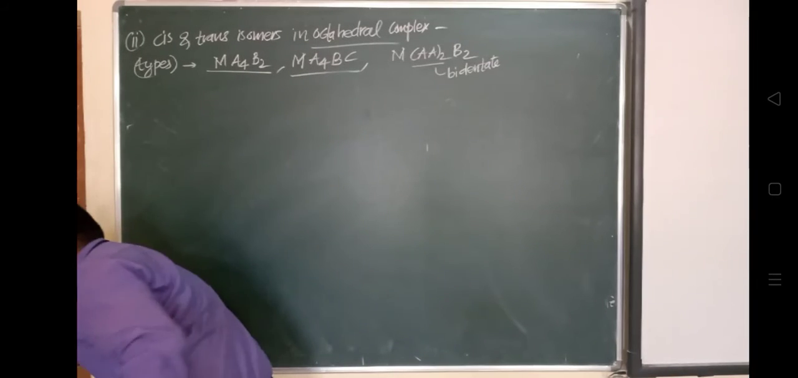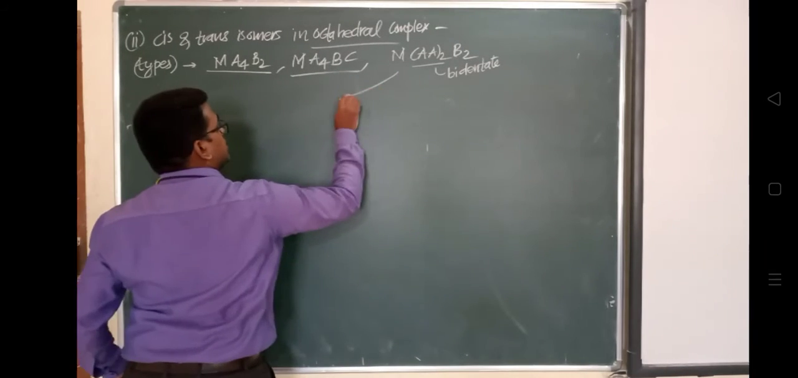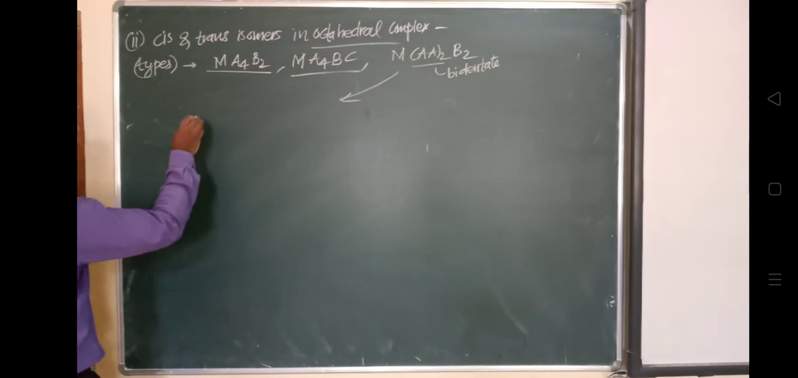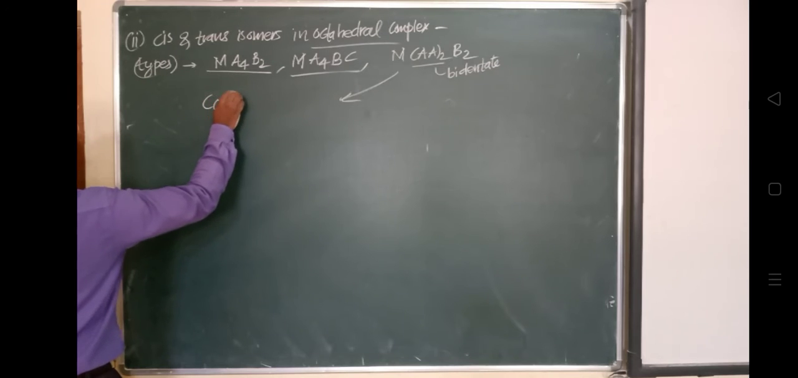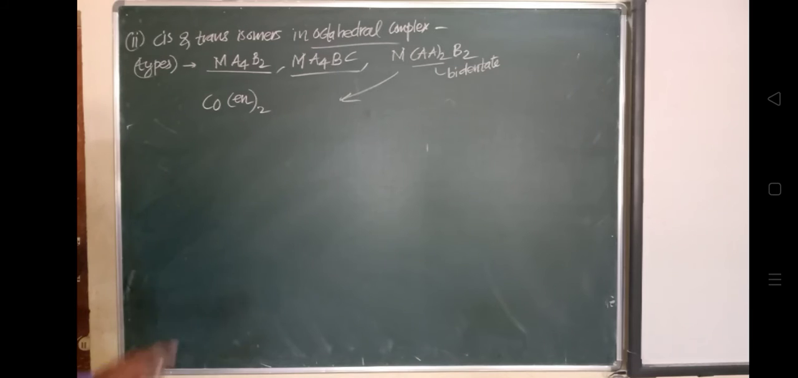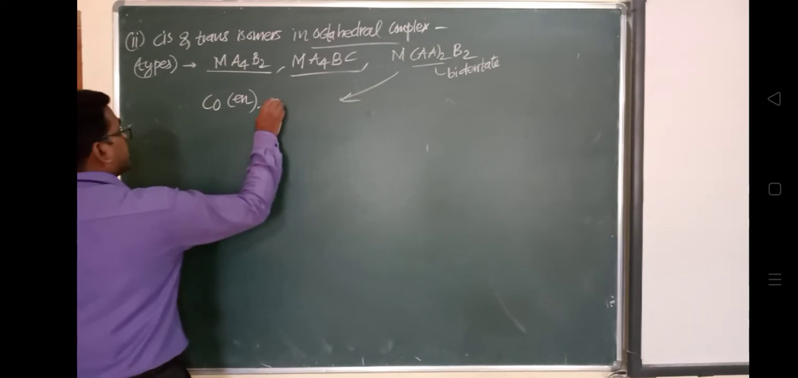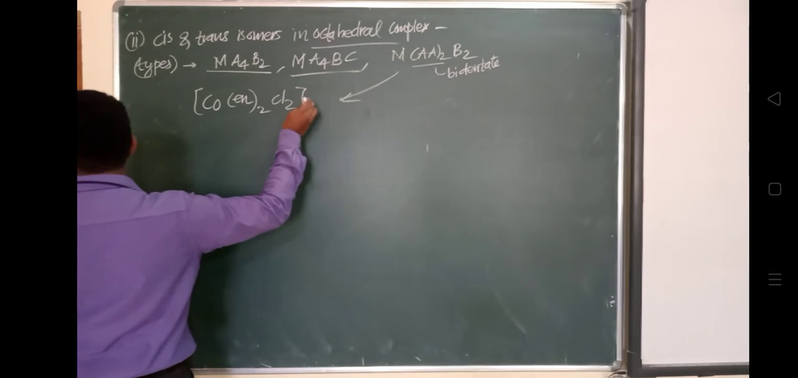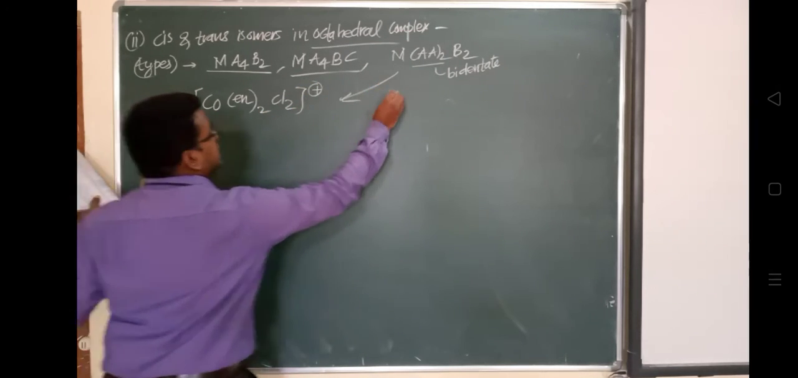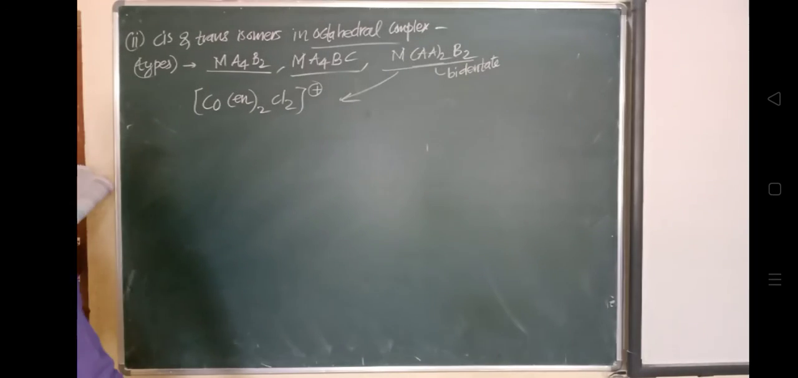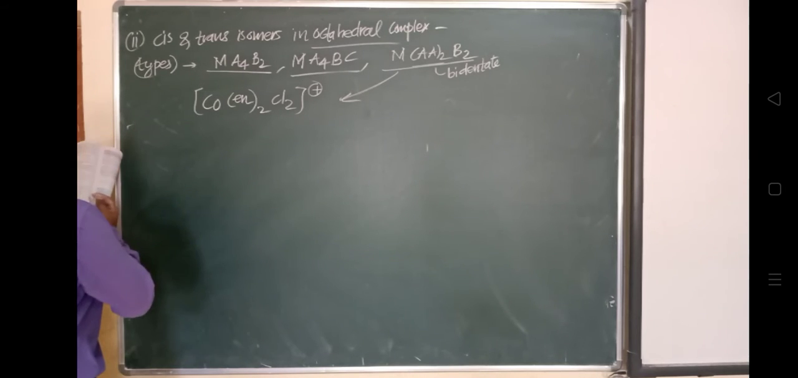So now we'll see the bidentate, the third example, and this third example is for cobalt EN. What is EN? We know very much. EN is ethylene diamine. We have already written this compound, ethylene diamine, several times. So plus, which is of this category? MA2B2, because ethylene diamine, these are bidentate ligands. So EN is twice present over here.